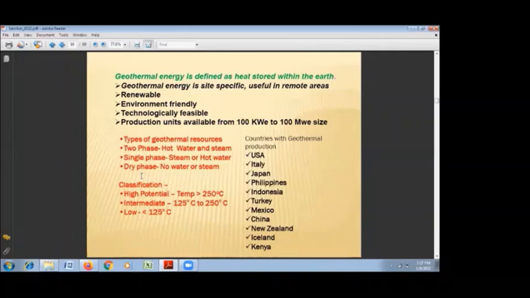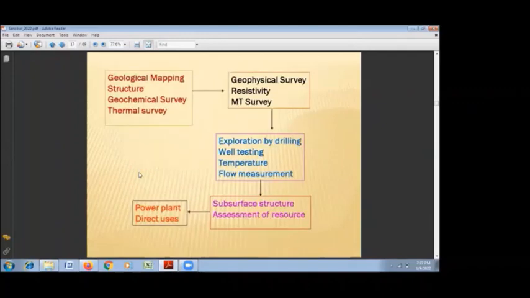Now, though these are the different classifications and types of geothermal areas, they are put into production for various purposes, mainly in the USA, Italy, Japan, Philippines, Indonesia, Turkey, Mexico, China. New Zealand is one major place, Iceland and Kenya. And there are now more than 40 other countries which are using geothermal energy directly or indirectly.